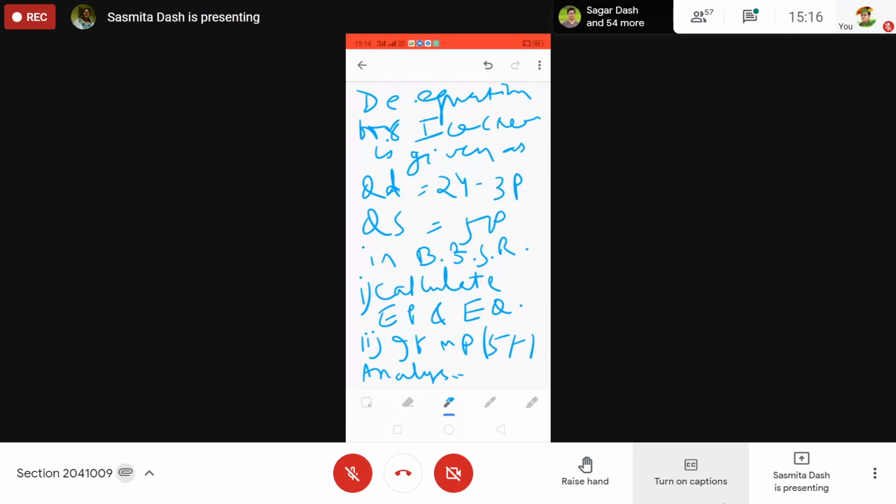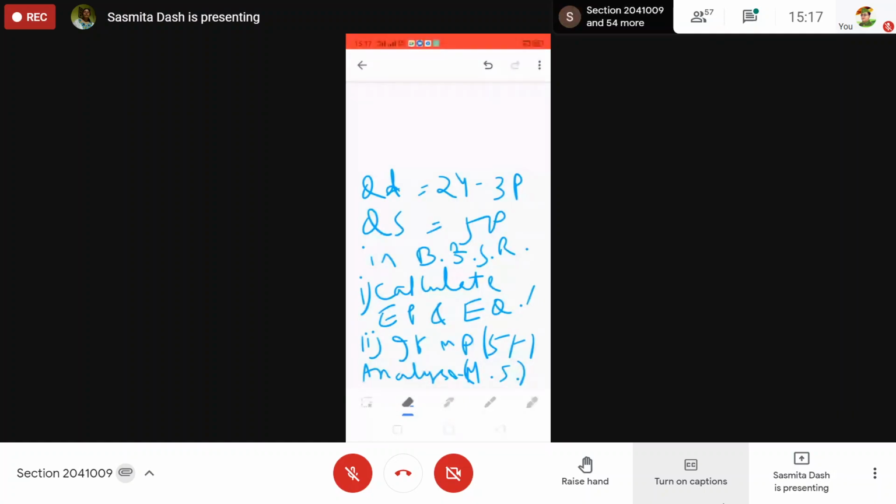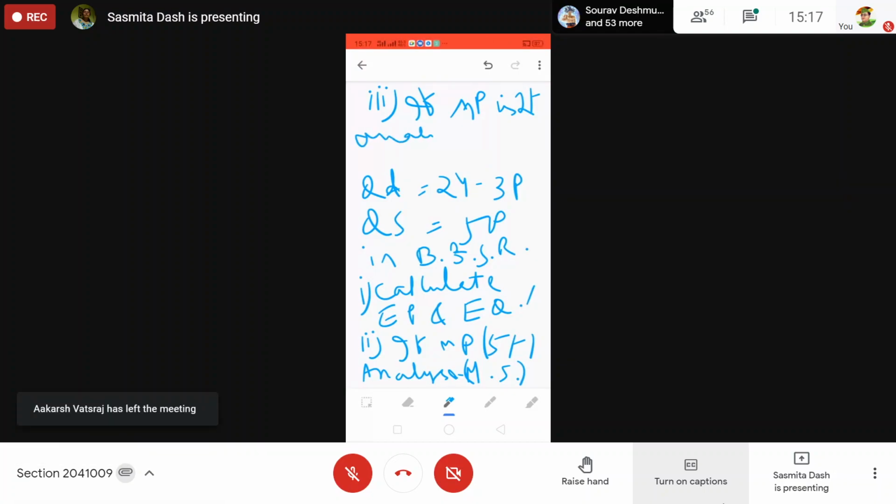And third bit, if market price is 2 rupees, analyze the market situation.